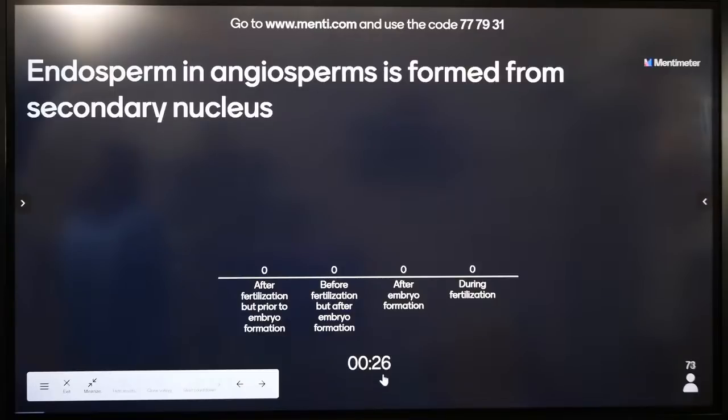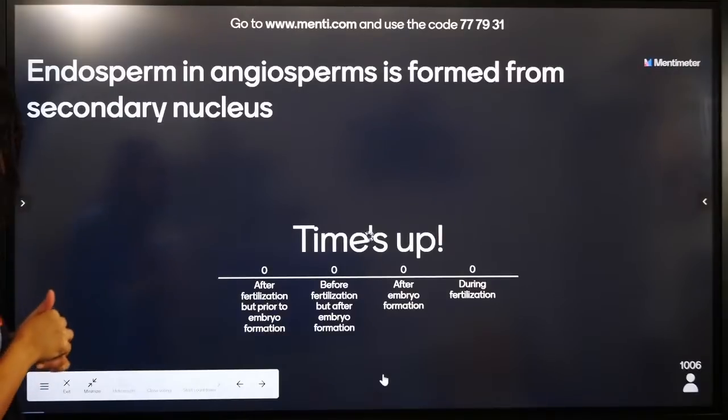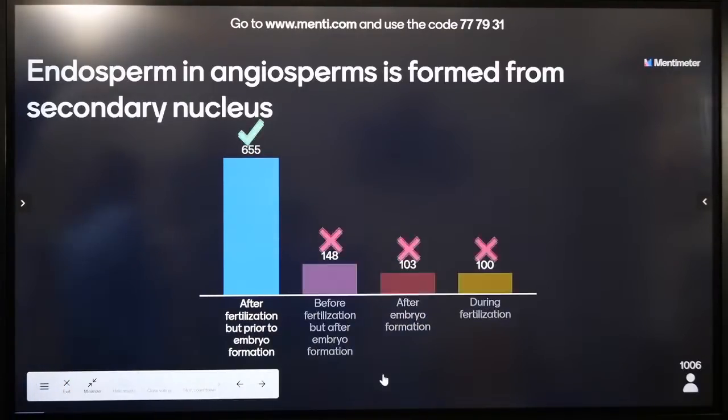Endosperm in angiosperms is formed from secondary nucleus after fertilization but prior to embryo formation. Before fertilization but after embryo formation. Come on, this is a good one. This is an easy one.